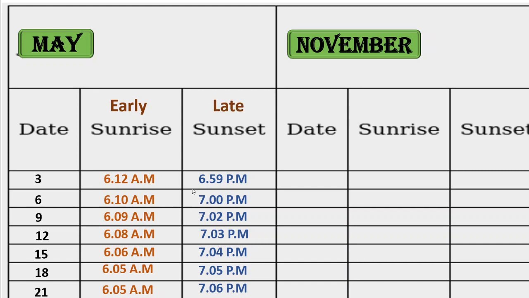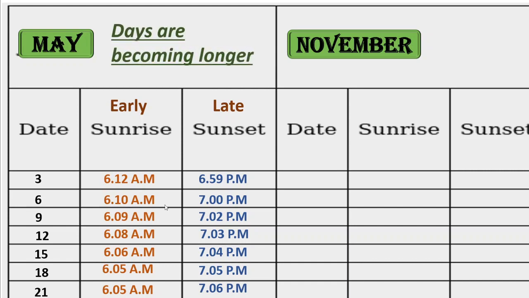Sun rising early and sun setting late means what we can say here, the days are becoming longer. We are getting more daytime, isn't it? Understood? Sun rising early and sun setting late means we get more time in the day hours. So we can write here days are becoming longer and May month means it is summer. Correct? So summer has long days or long daytime.